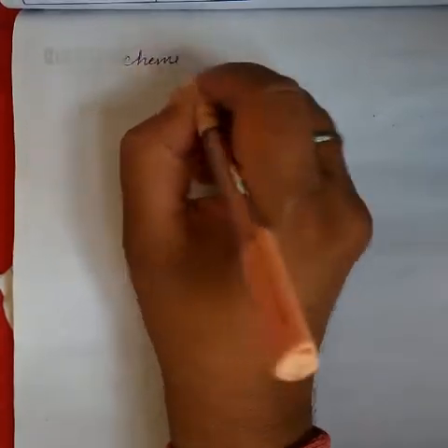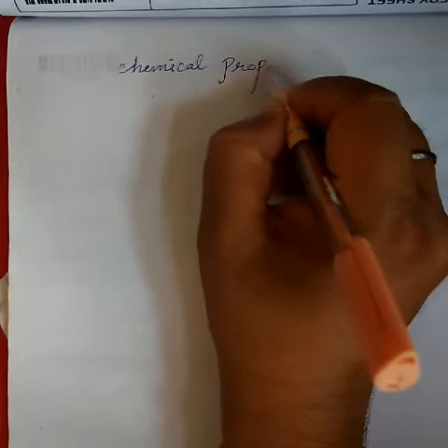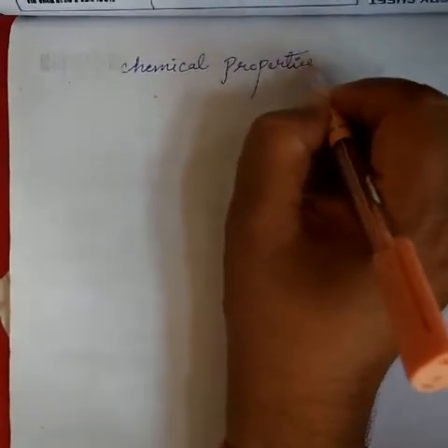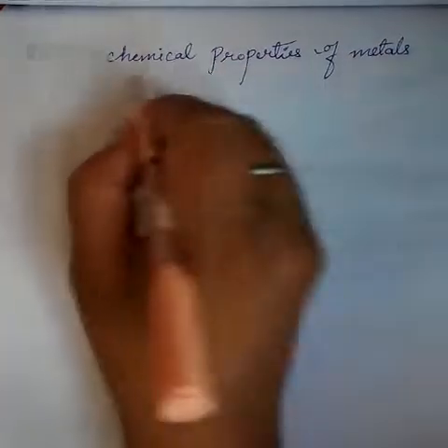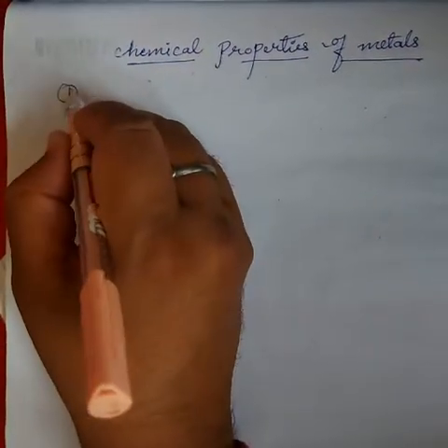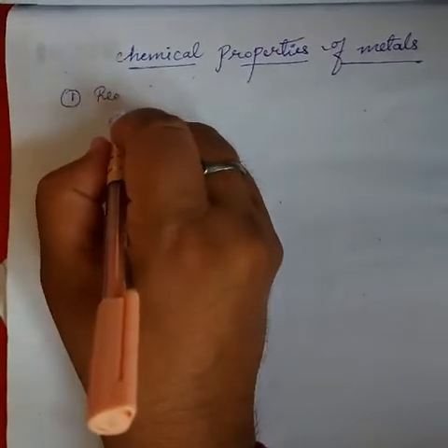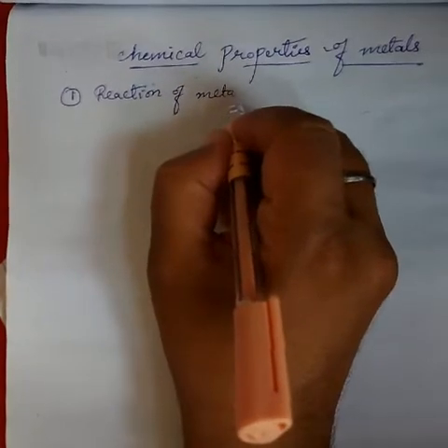Chemical properties of metals. Okay, first is the reaction of metals with oxygen.